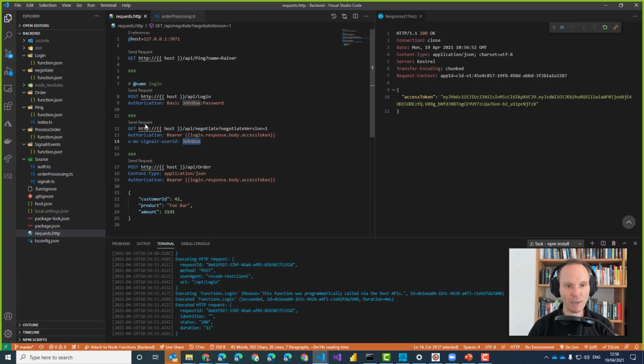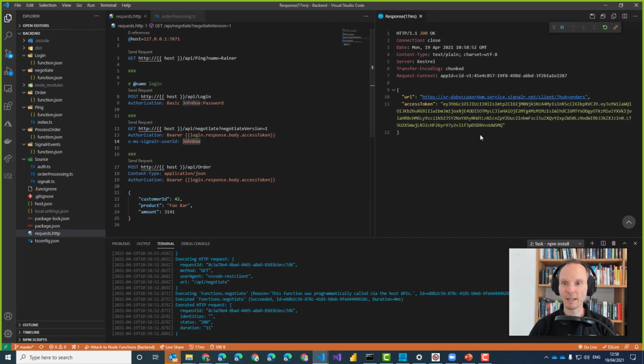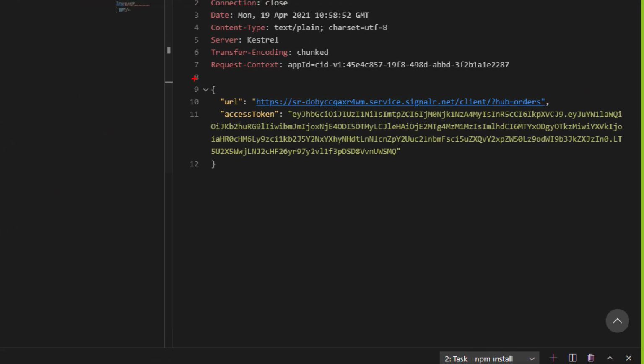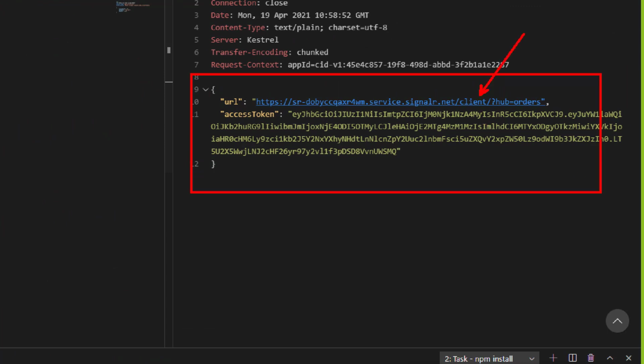So if I show you that, if I click on that one, you will see exactly what I told you before. My Node.js app says, okay, thank you, John Doe. You are okay. Please take this access token. By the way, I didn't have to generate that. That is generated by Azure Functions automatically.